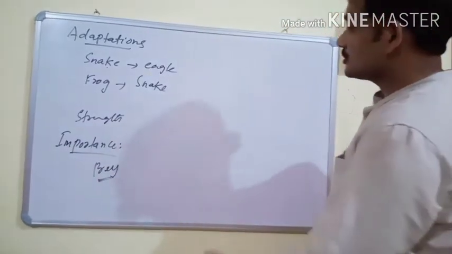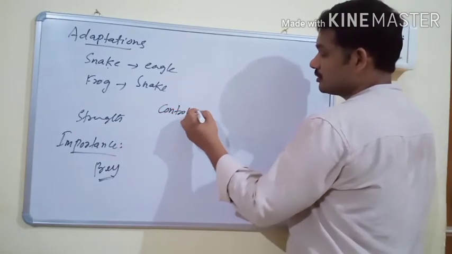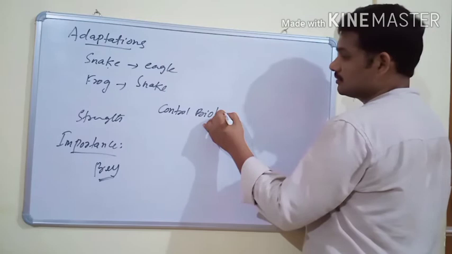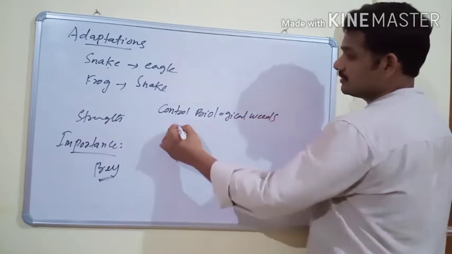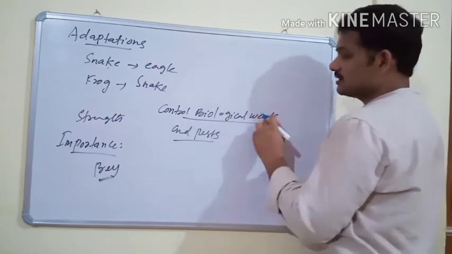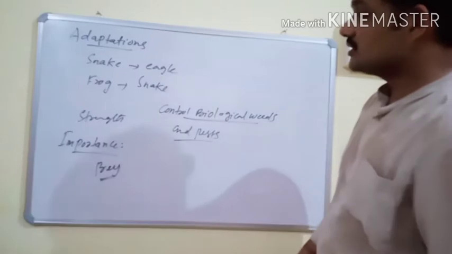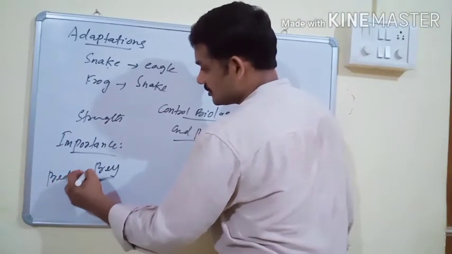It is also used for biological control of weeds and pests, which mainly depends on the predator and prey relationship.